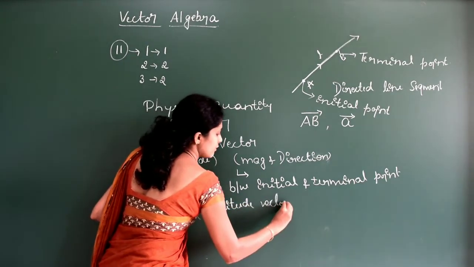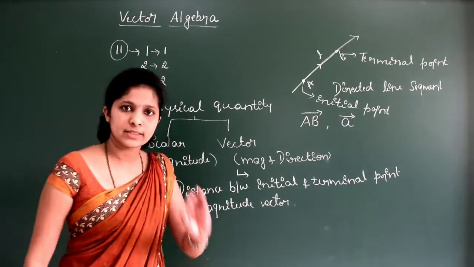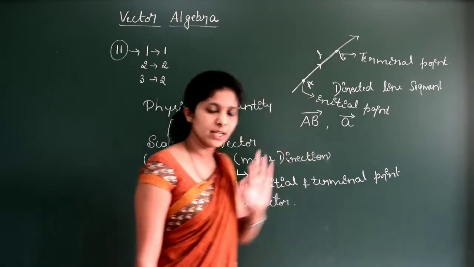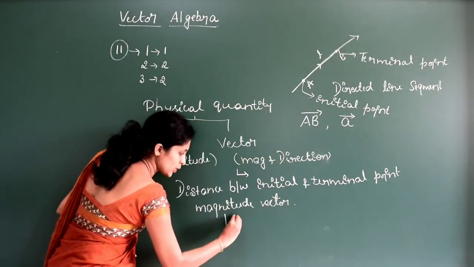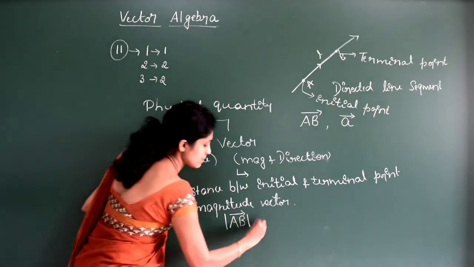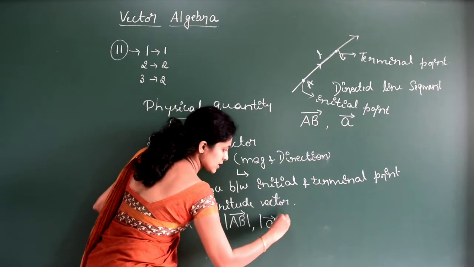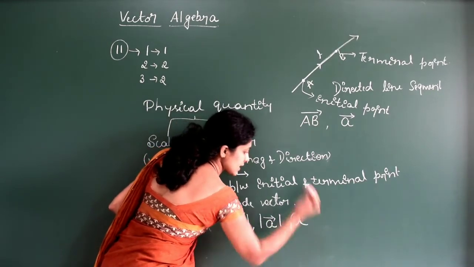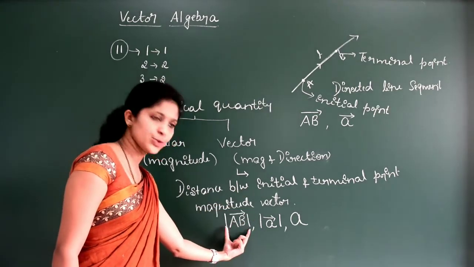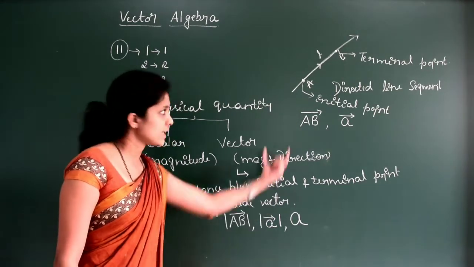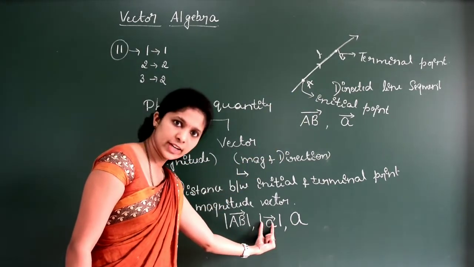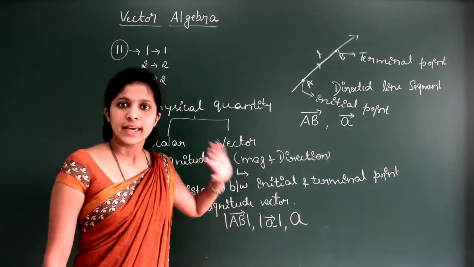Magnitude of a vector is nothing but the distance between the initial point and the terminal point, and it is represented by modulus of AB vector. This is the magnitude of AB vector, or simply we can write this as magnitude of A vector. Is it clear? So magnitude of a vector can be written as the magnitude or modulus of AB vector. Anyway, length cannot be negative, right? So magnitude of AB vector or A vector, or simply we can write that as A.